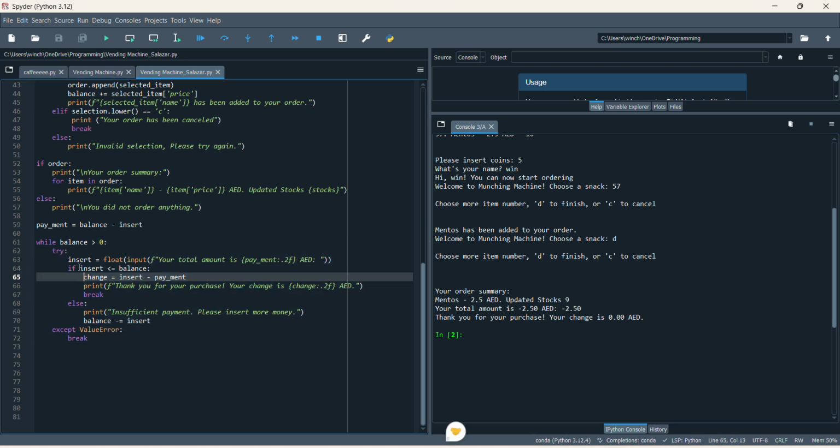If insert is less than balance, it will show thank you for your purchase. Your change is, and then in the else condition, print insufficient payment. Please insert more money if the balance is not equal to the insert. So that's all. This code is very simple, but I think it has the function of a regular vending machine.